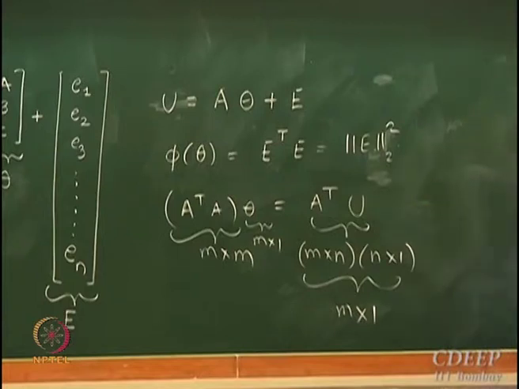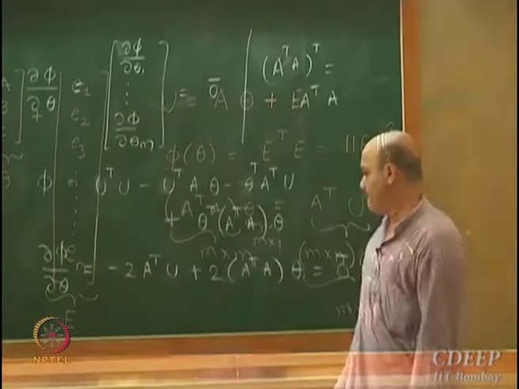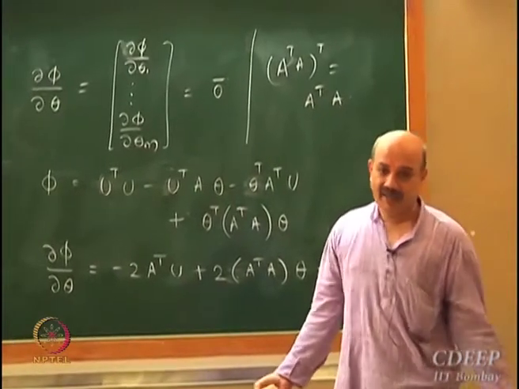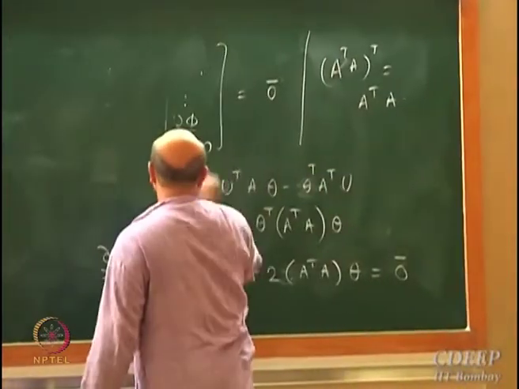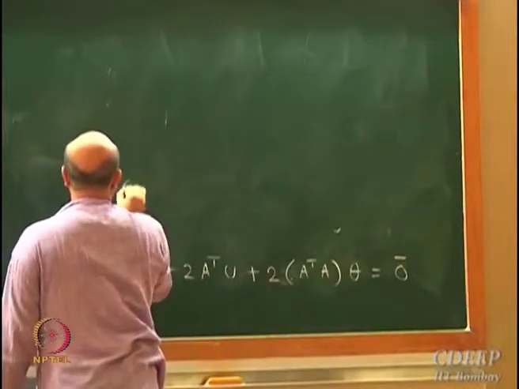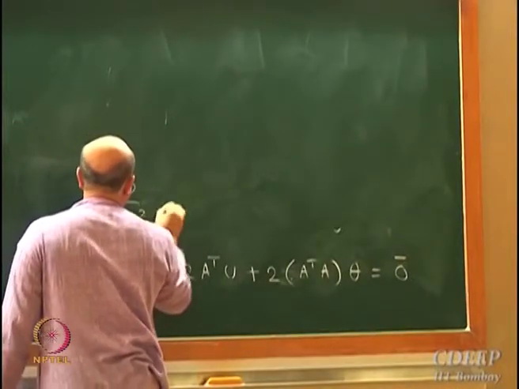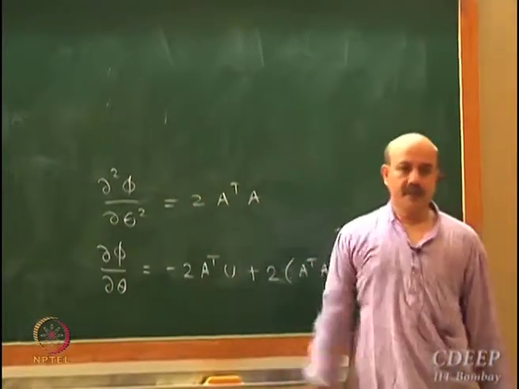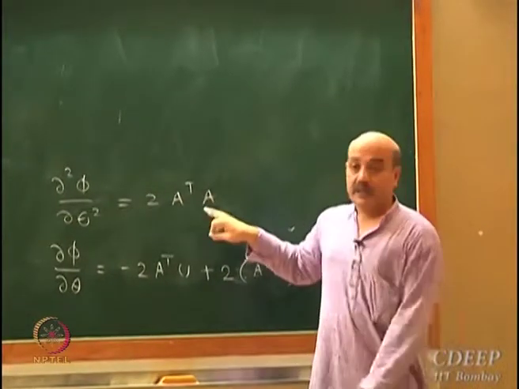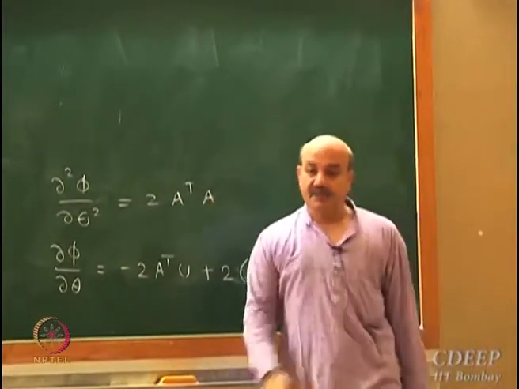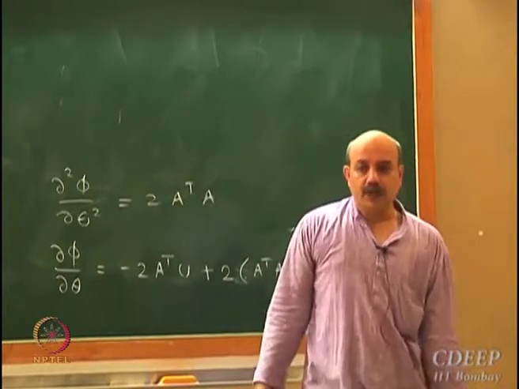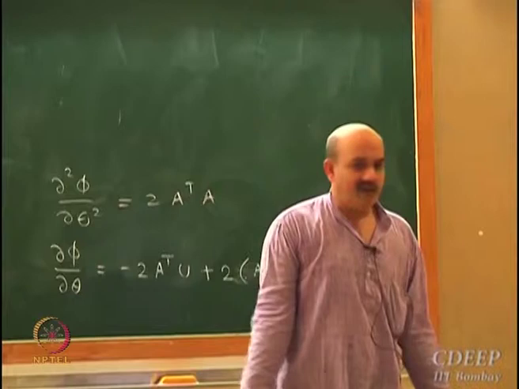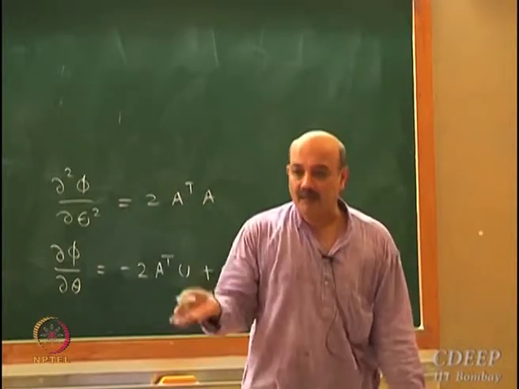Okay, before we proceed further and I show why it is positive definite, what is the second derivative of this? A transpose A, right? So the second derivative, ∂²φ/∂θ², is equal to 2 times A transpose A, right? So now, depending upon whether this matrix is positive definite, if this turns out to be a positive definite matrix, then we are done, then we have reached the minimum.